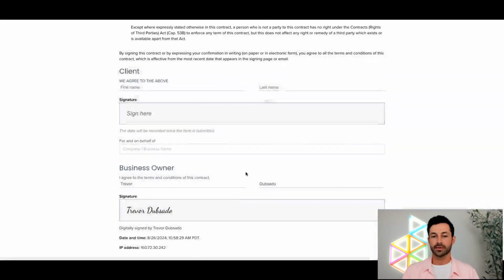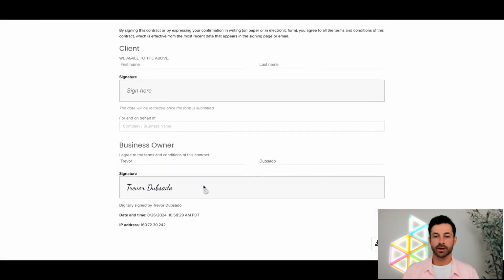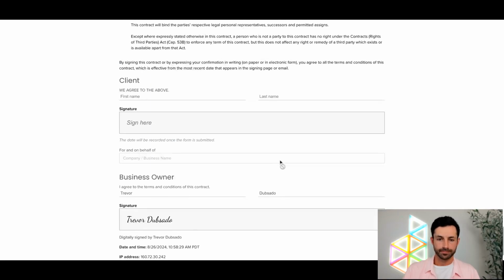So now if the client were to go ahead and access this contract later on, they'll see I've already signed, actually. And we can see digitally signed by my full name, and then it's going to show the exact date and time as well as the IP address. So this contract is legally binding, right? We can see that that person signed at that IP address at that date and time for your records. That way, if any disputes happen, you know you've got that ironclad. Got that in there. Okay, sweet.